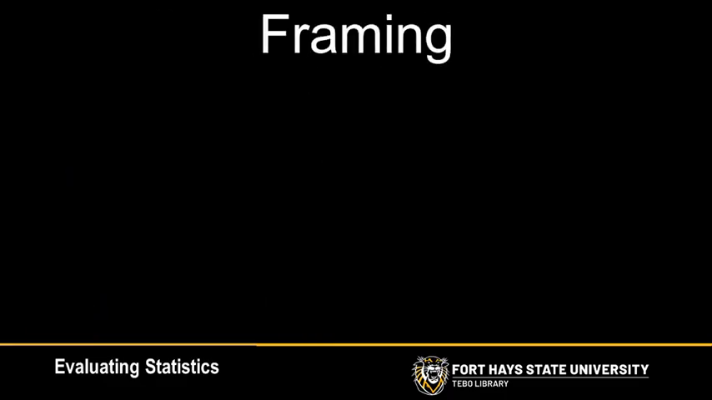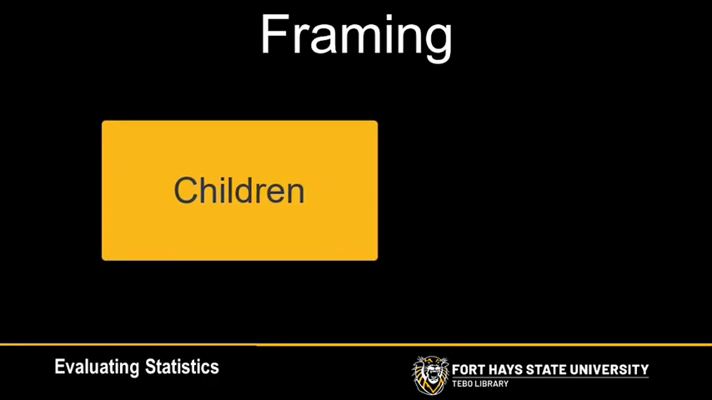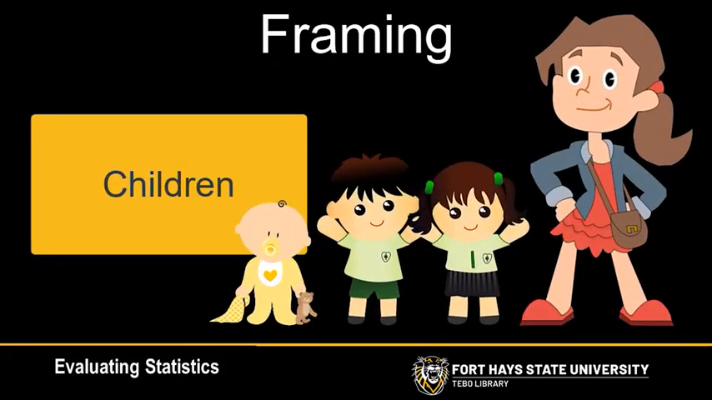Another way people can lie with statistics is through framing. For example, when a statistic references children, it is important to know what they mean by children. A child could be anyone from newborns to 22 years old. If someone wants to report an artificially high number, they may pick and choose age groups accordingly.